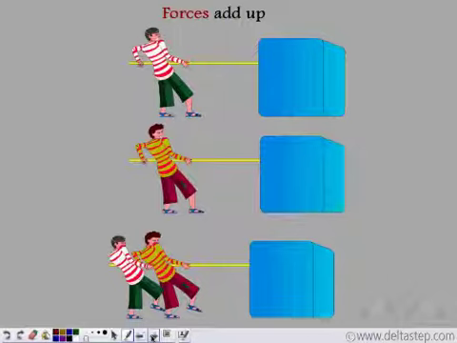So, the magnitude of force applied by boys 1 and 2 individually was not sufficient to make the box move. But when they pulled the box together, the magnitude of the force was sufficient to make the box move. Hence, we can conclude that when two or more forces act on an object in the same direction, the magnitude of the forces add up.